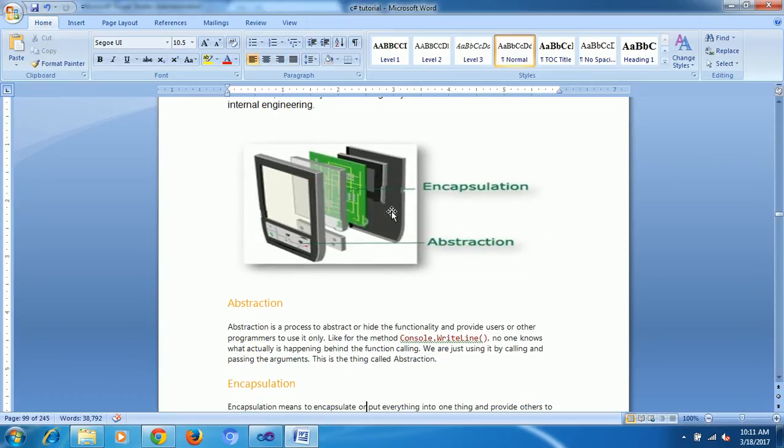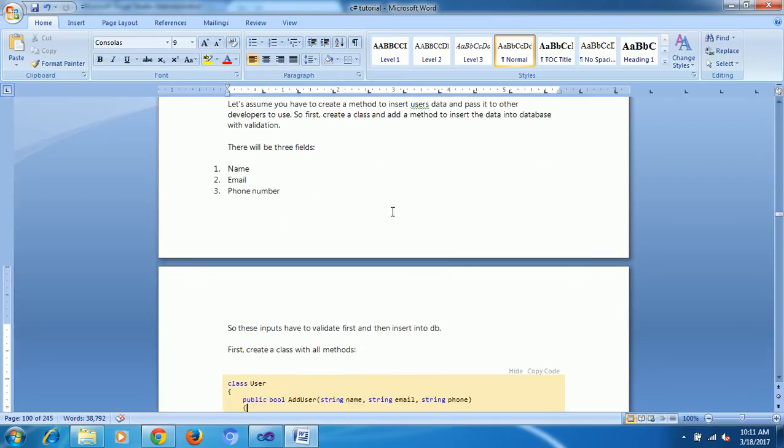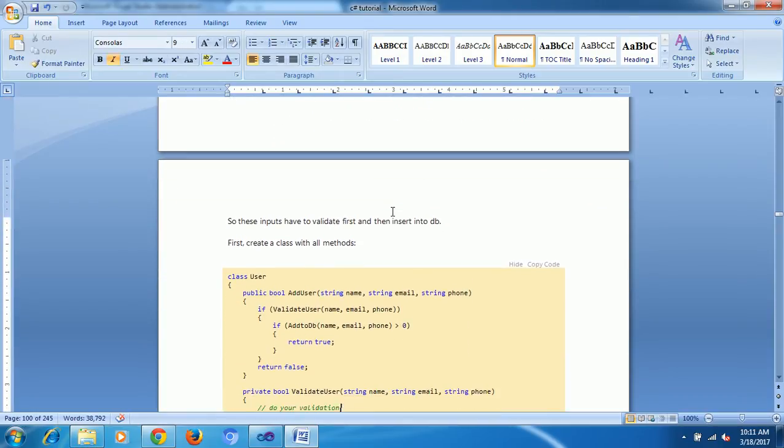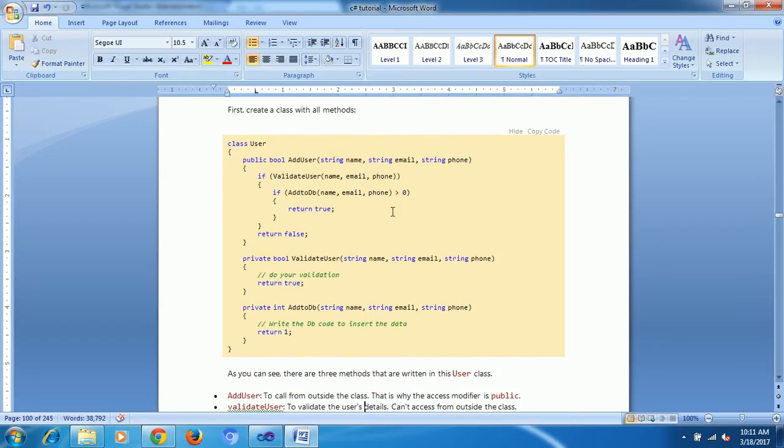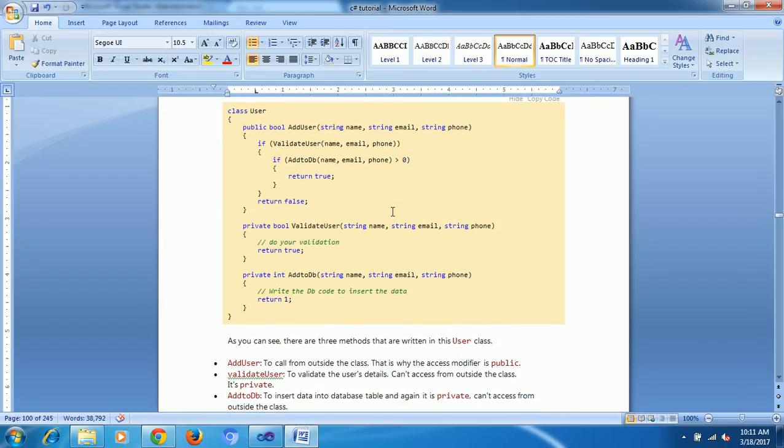Just see here: private, public. Now here, this is one best example for encapsulation and abstraction. Just see here, I have a class User.